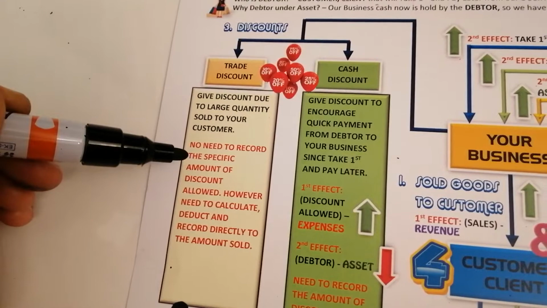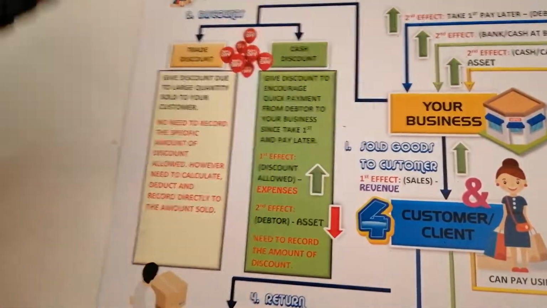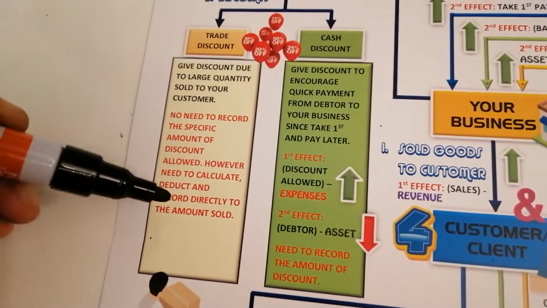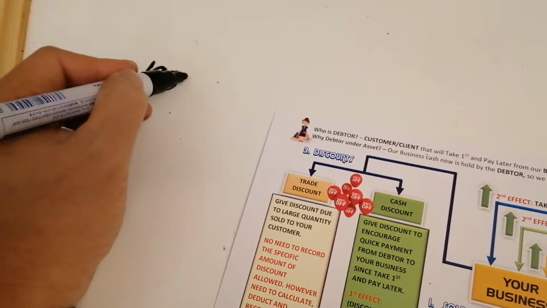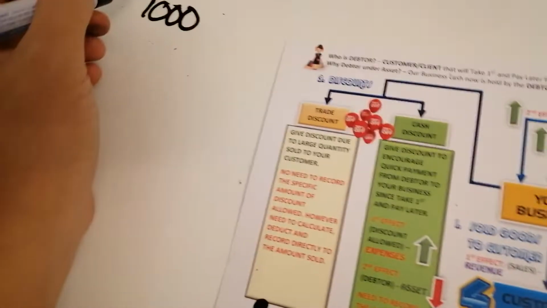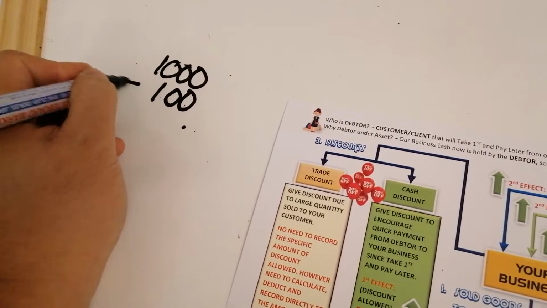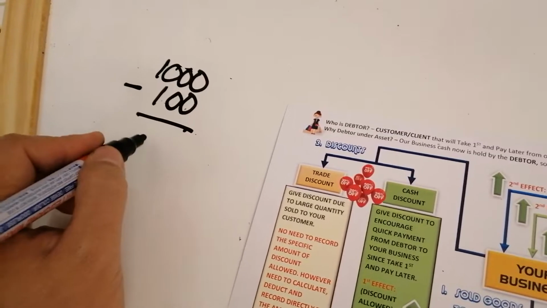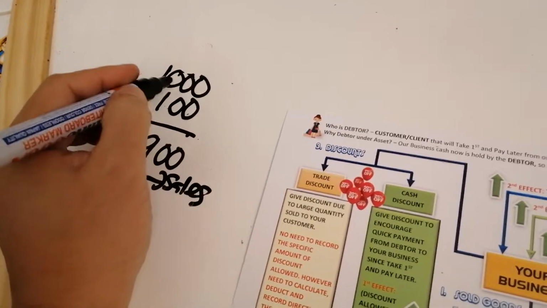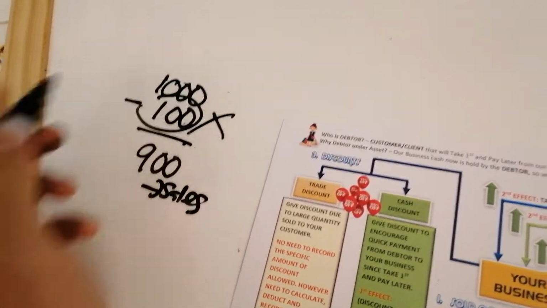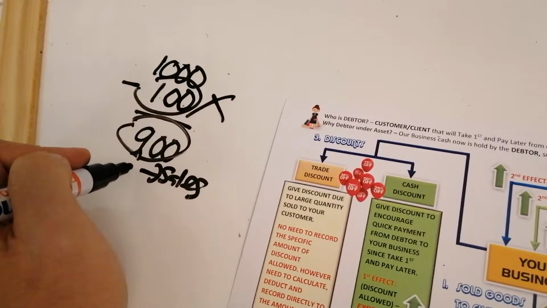So you are not required to record specific amount of discount that you give to customer. So you just calculate berapa you bagi discount. You just deduct directly. Katalah you jual 1,000 to customer. Then you give the customer discount 100. Okay, minus. So you just record in accounting 900 as a sales. This 100, no need to record. Record immediately 900. Okay, the amount.